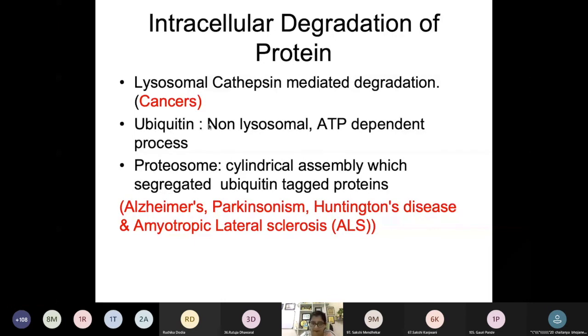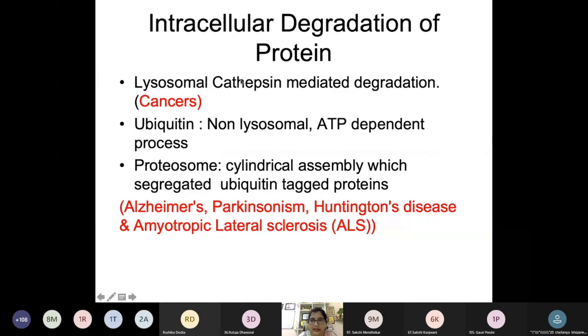The protein is identified by the cell as a degradable protein. Now, apart from this, in our cells we have the lysosome, and the lysosome has cathepsin. So this cathepsin is used for the proteolysis of amino acids or proteins in the cell. Now this cathepsin has an importance: in cancer there is a different type of cell growth which is very fast. Okay, but these cancerous cells also secrete this lysosomal cathepsin.